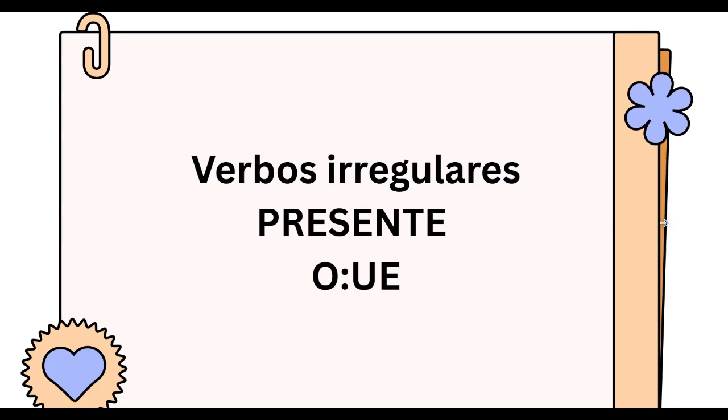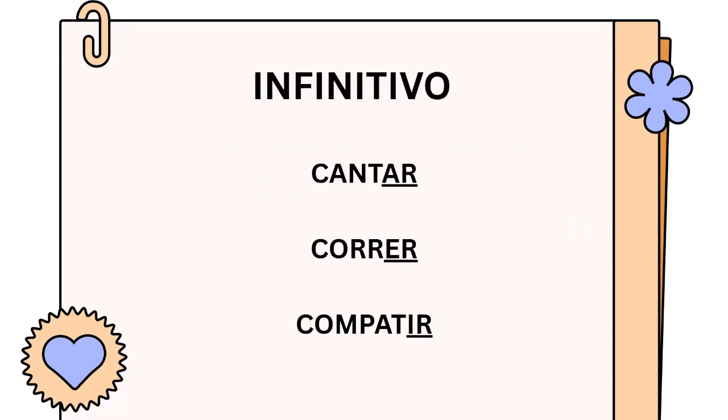Okay, so first let's remember that the verbs in infinitive in Spanish end with AR, like cantar, or ER, like correr, or IR, like compartir. So if you are reading and you see, first of all, the sujeto, like a pronoun or the name of a person or a thing, and then you see the verb in ar, er, or ir, it's in infinitive.